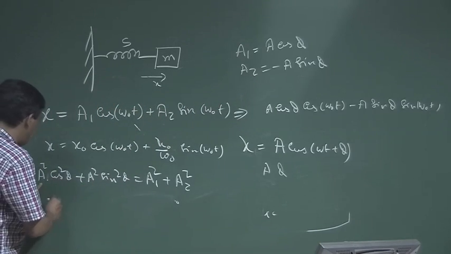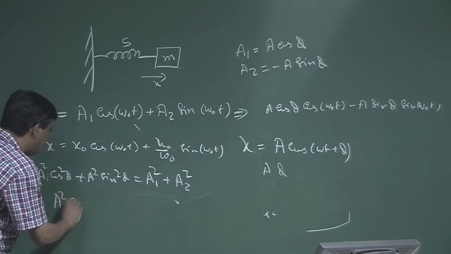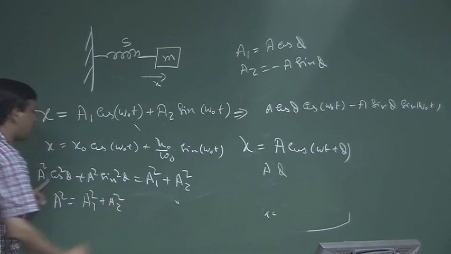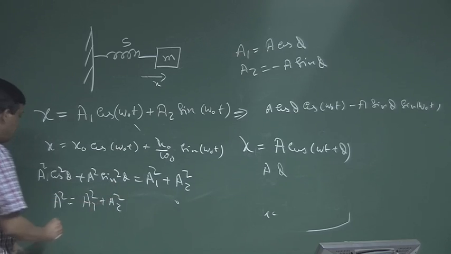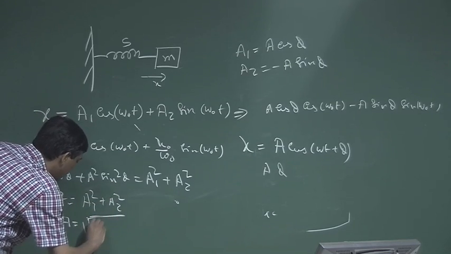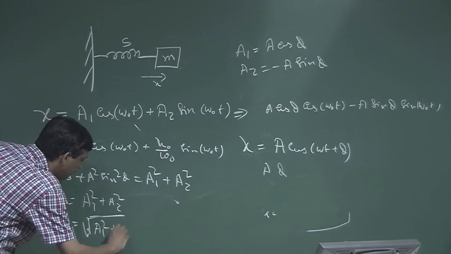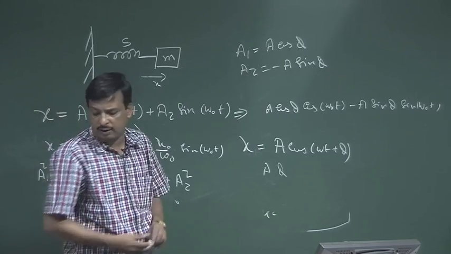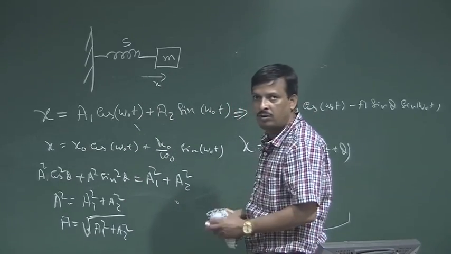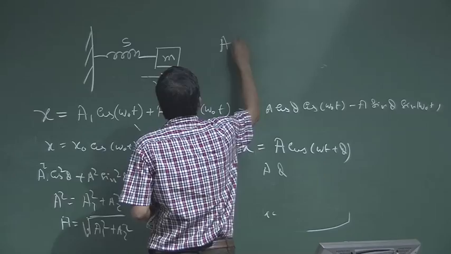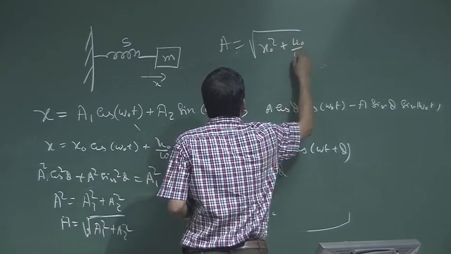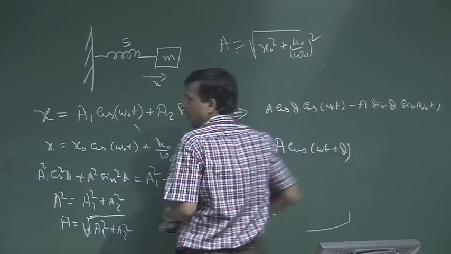Now A square is common, so A square is nothing but a1 square plus a2 square, because cos square theta plus sin square theta is equal to 1. So A is nothing but root over a1 square plus a2 square. Now, what is the value of a1 and a2? a1 is nothing but x0. So I can say A is nothing but root over x0 square plus u0 by omega 0 whole square.